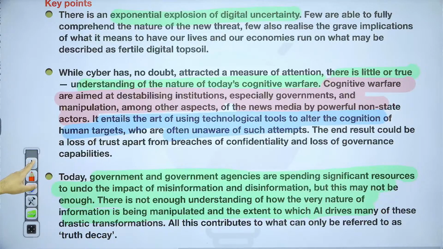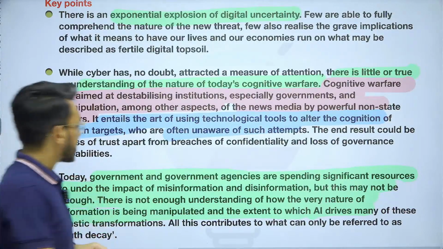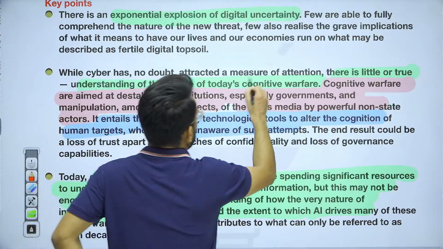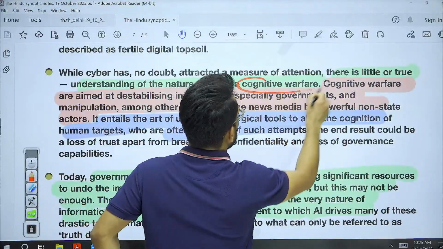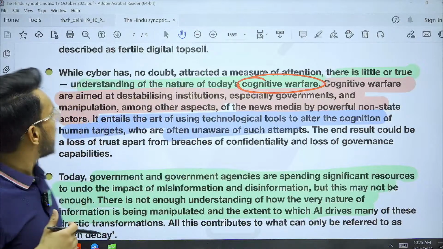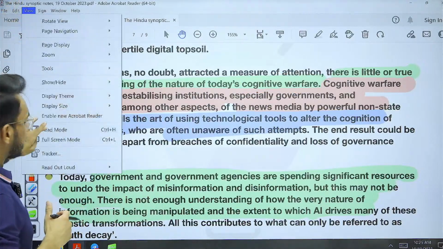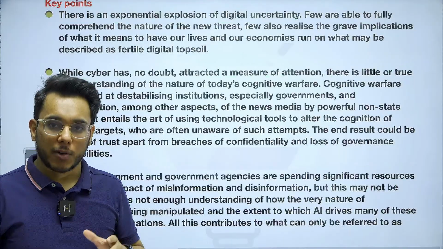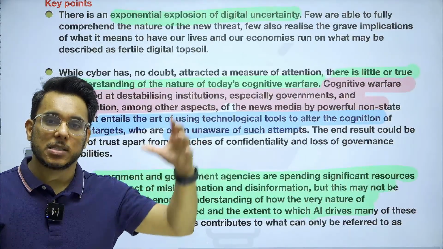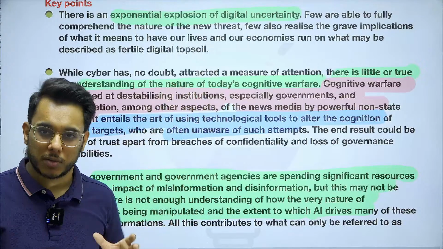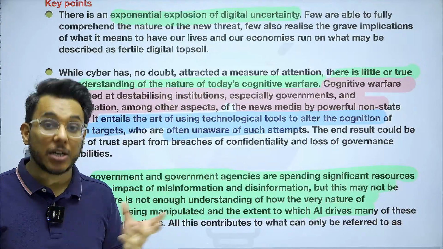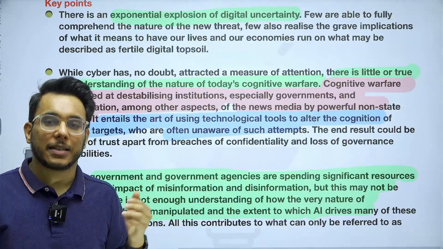Now, the article says that today we find there is a kind of cognitive warfare that has started. Cognitive warfare means a mental warfare. Listen, there is one kind of warfare in which bombs, missiles, guns, ammunition are being used. That is physical warfare, military warfare. But on the other hand, there is a cognitive warfare.